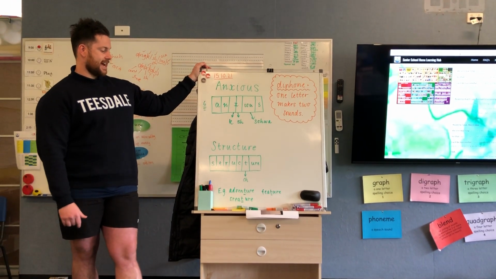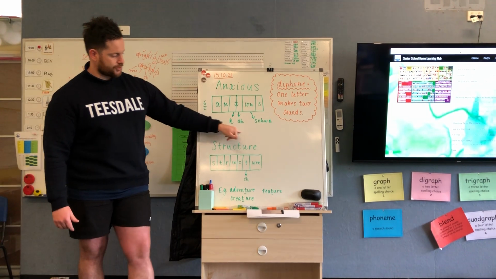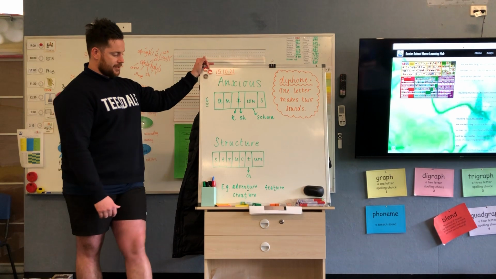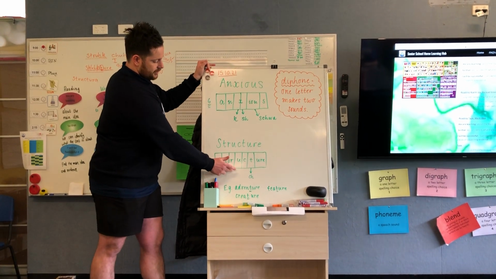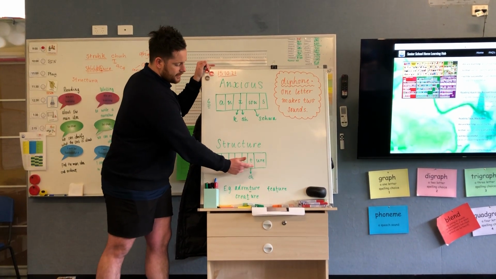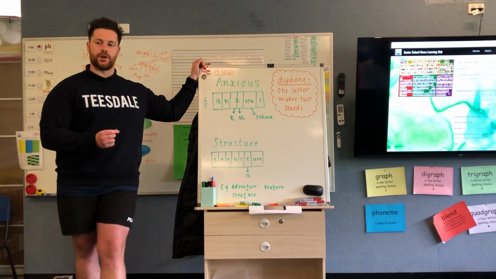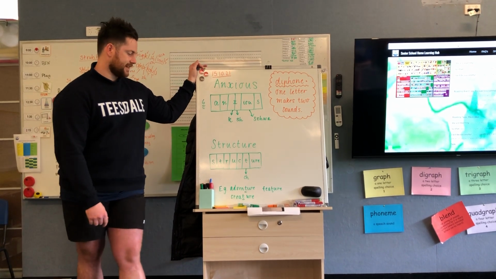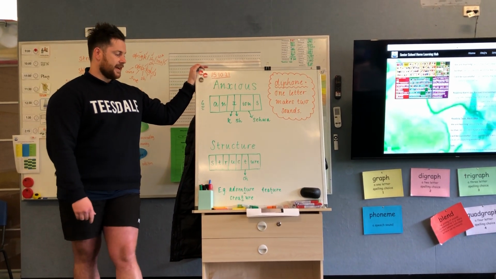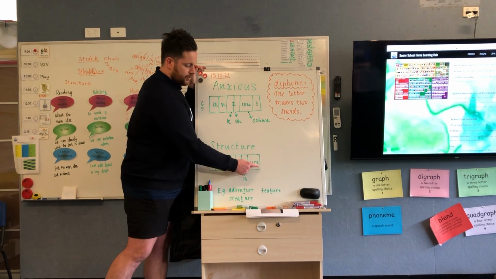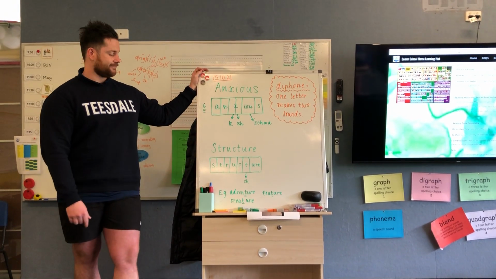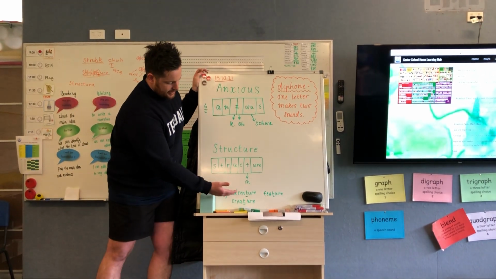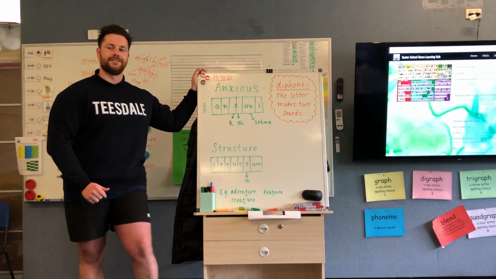Then we had our other one down here, the word structure. So when we say the word structure, we can hear the S, T, R, A, K. And then we've got the T, but it's actually making the Ch sound. So the T is making the Ch sound, which makes it a GCA. And then we've got the structure, URE, that is also a GCA. Some similar words like this are adventure, feature, and creature.